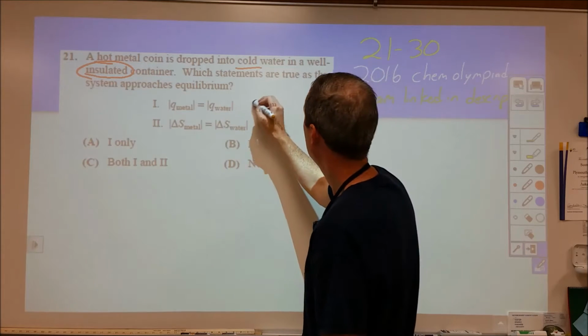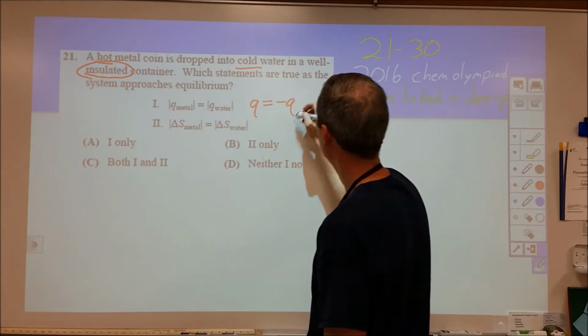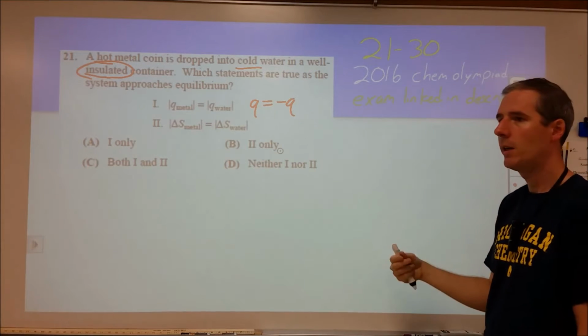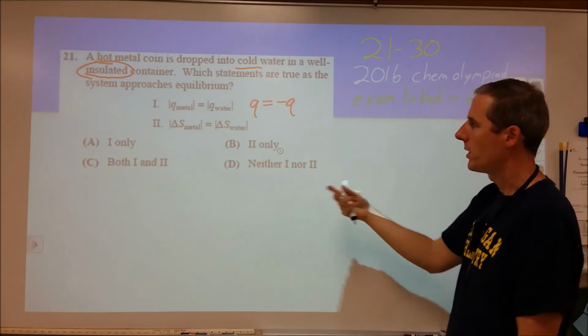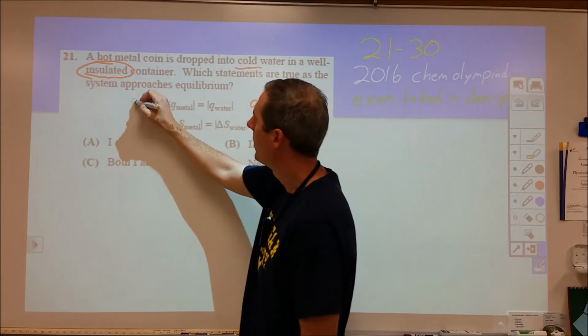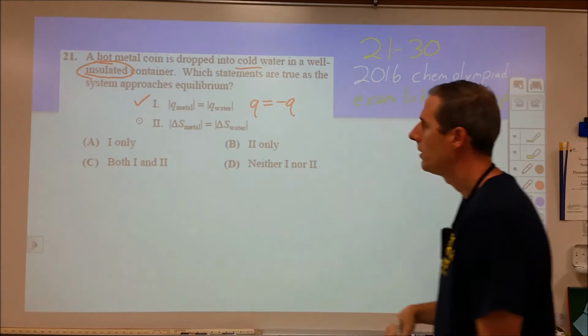The absolute value sign there is because we traditionally write the Q of the one is equal to the negative Q of the other, as in one is gaining energy and one is losing energy, one is endothermic, one is exothermic. But statement number one here is correct because of that absolute value sign.